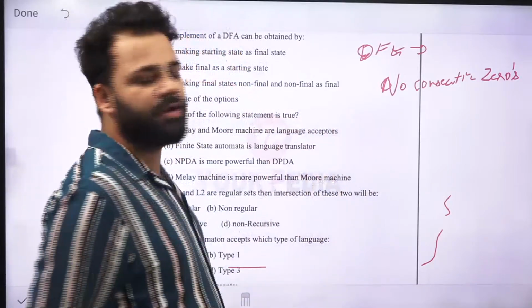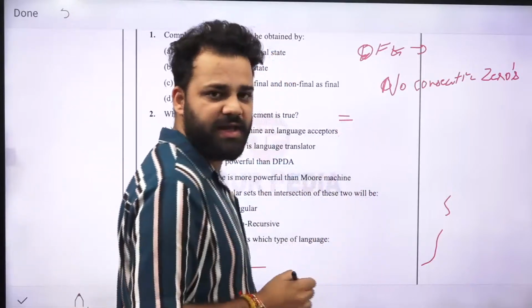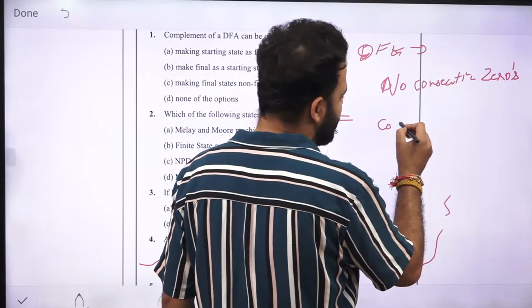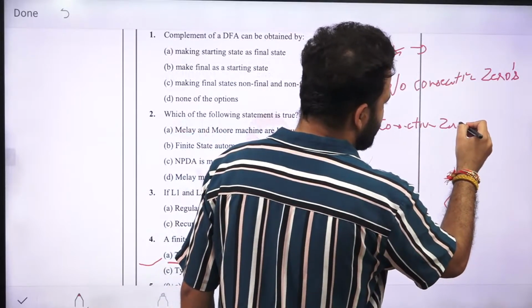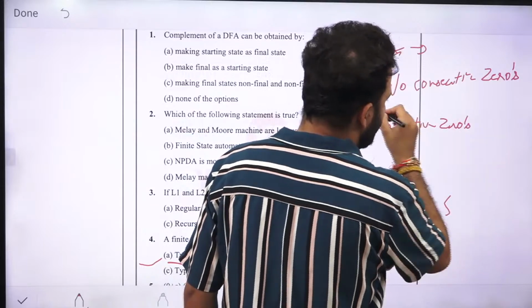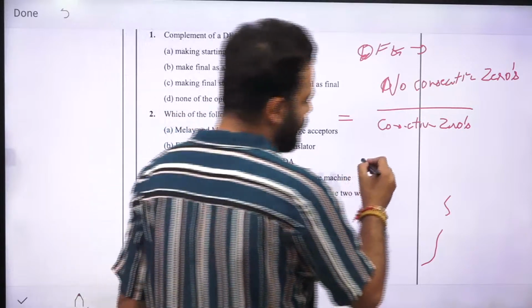So no consecutive zeros means you can solve this by making a DFA for consecutive zeros, then taking the complement. Now how to make a DFA for consecutive zeros?